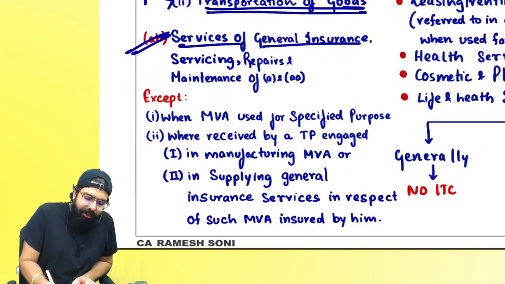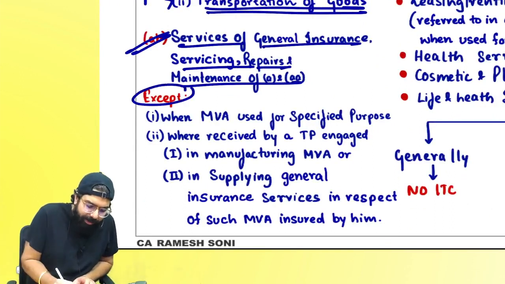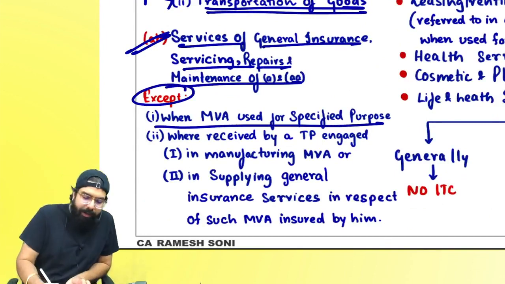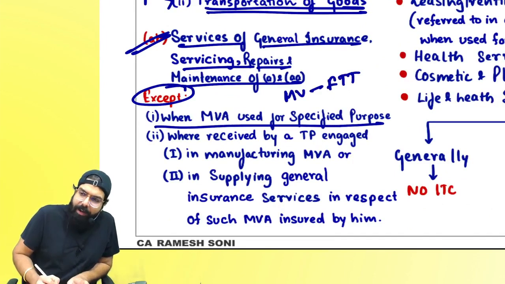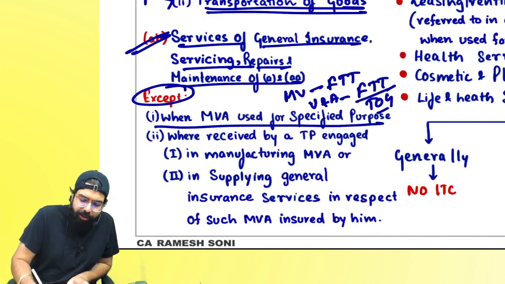Always remember, services of general insurance, servicing, repair and maintenance ka credit is blocked, but it shall be allowed when it is used for specified purpose. Specified purpose in case of motor vehicle means for the supply, transportation and training. Vessel and aircraft ka case mein they have told for the supply, transportation, training and also transportation of goods ka case mein.